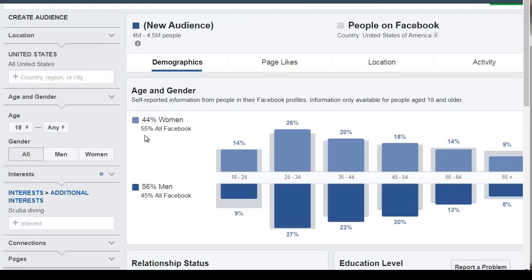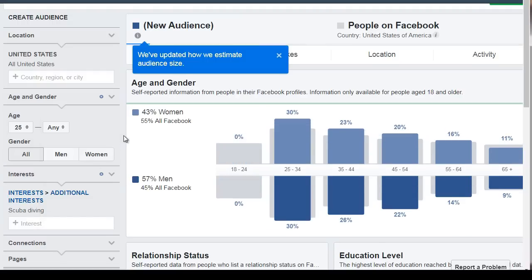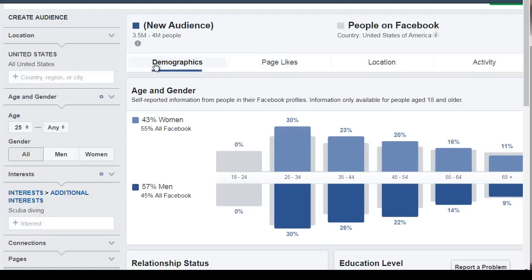But it does seem like it's 50-50, so we're just going to stick with both. Now, like I said, we see 25 to 34 as the age. So what I'm going to do is I'm going to do 25, like so. And we can kind of get an idea that this is the majority, and then it kind of sinks down here.